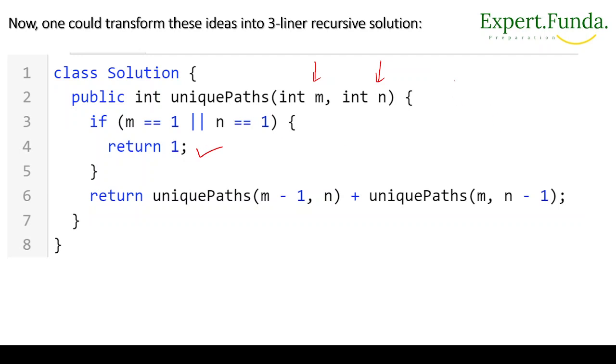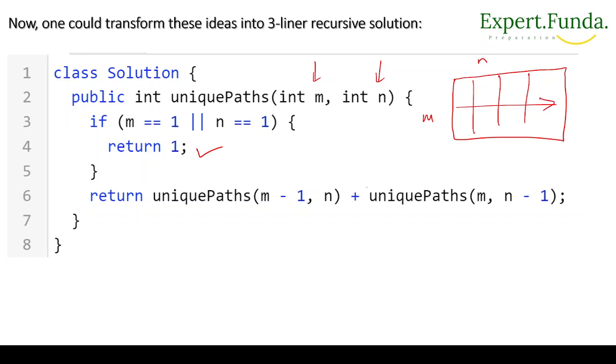Because see, if we have a grid where m is only 1, and n is like this, meaning we have one row and multiple columns, in that scenario there is only one path. This is the path.